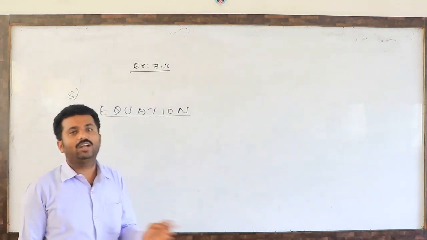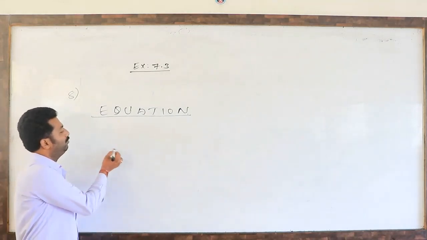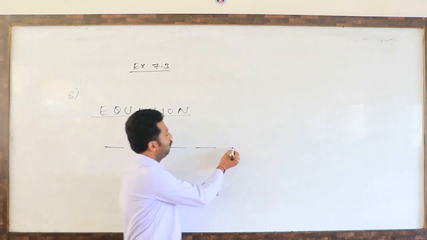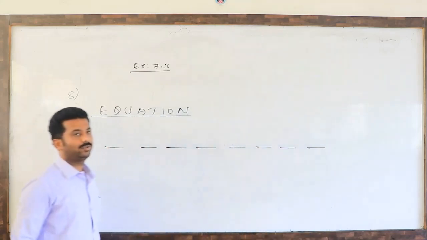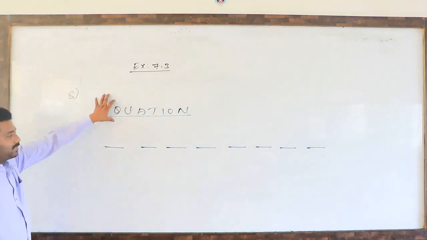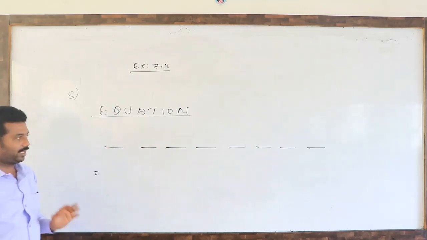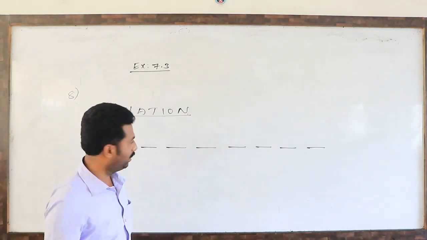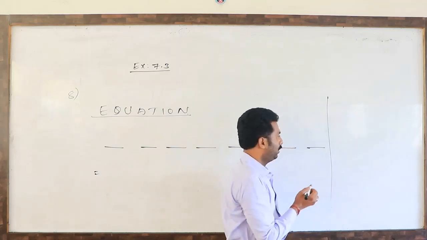Whether they have meaning or are meaningless, we don't bother about that. 1, 2, 3, 4, 5, 6, 7, 8. So 8-letter words we have to form. How many ways can we interchange? This is one point you should learn. Before that, listen to what I told you last class.